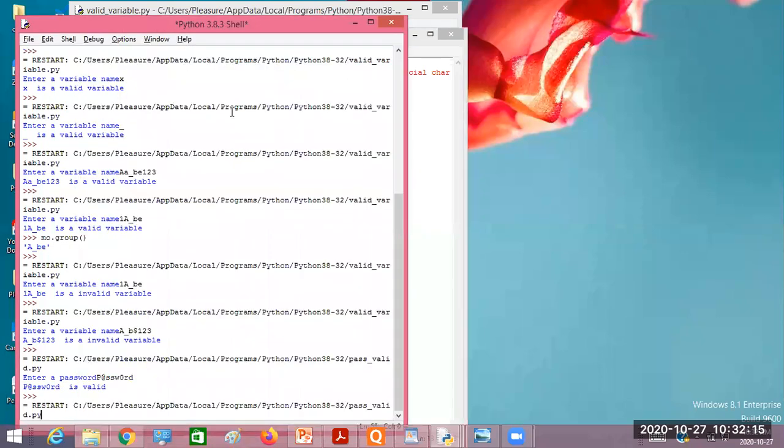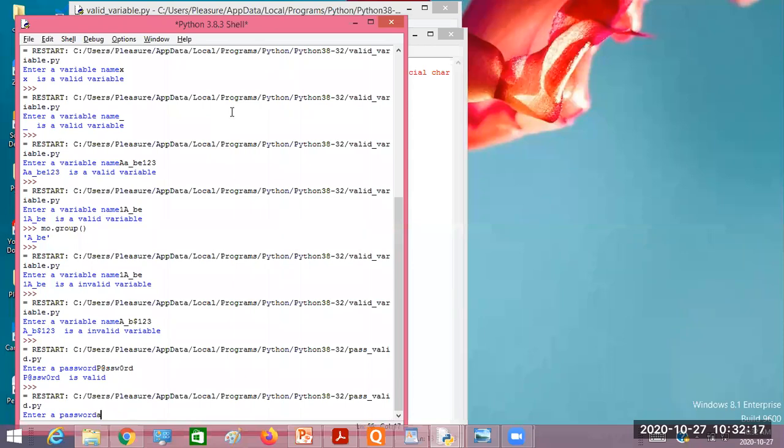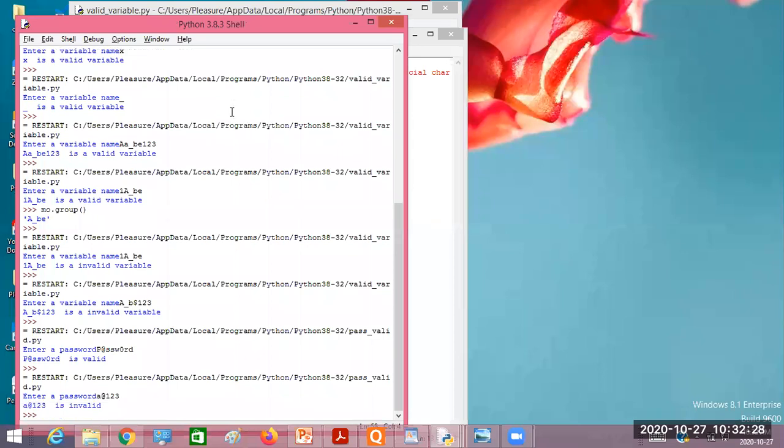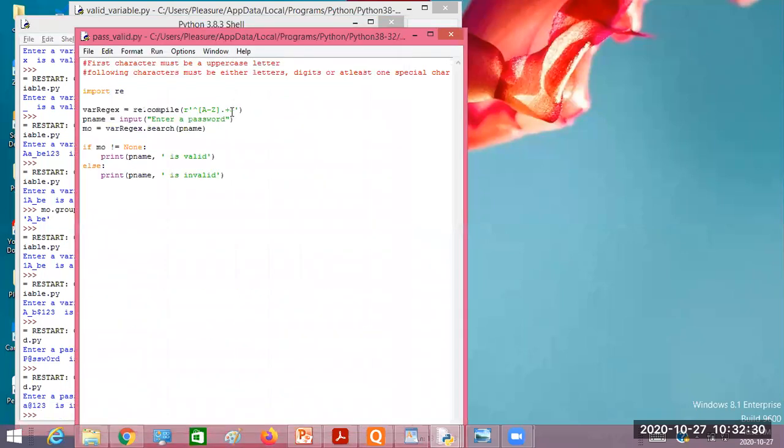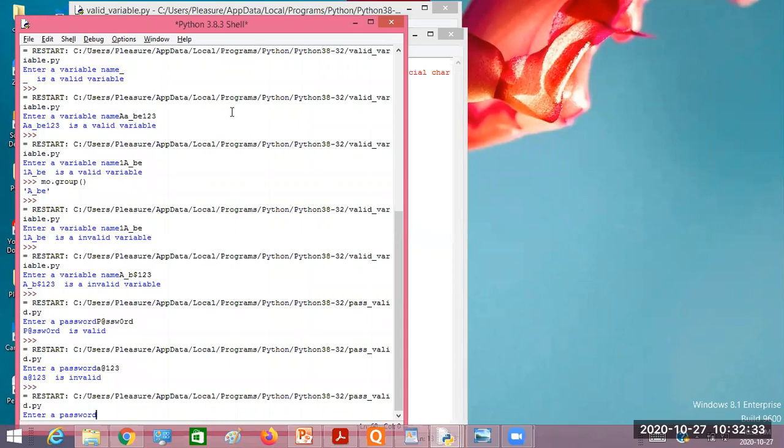Then I'll execute now with small a, small a at 1, 2, 3, right? Now is it valid or invalid? Invalid, sir. It's giving us invalid, right? Now, did you understand why we use regular expressions with these two examples? The earlier one was just a base for the compiler design example, where we verify the variable name. Here we are verifying the password.